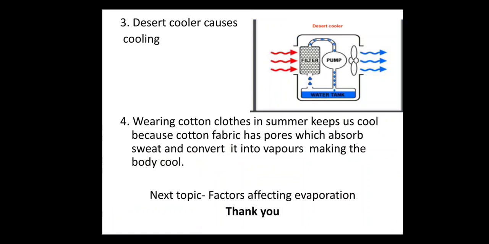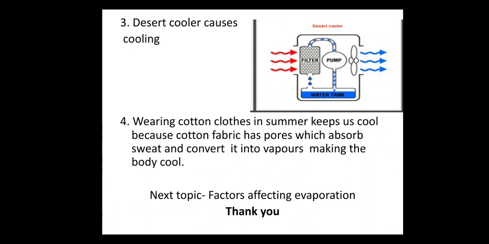Desert cooler produces the cooling effect in the month of May and June, but it causes suffocation in the month of August or September. The reason is air in the atmosphere has specific water holding capacity. During the month of August or September, humidity increases, so rate of evaporation decreases. Let us see how a desert cooler works.